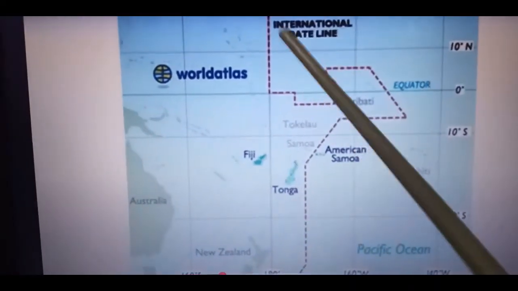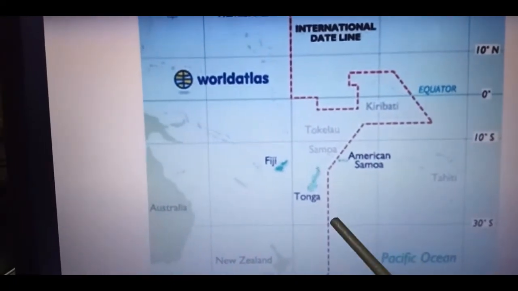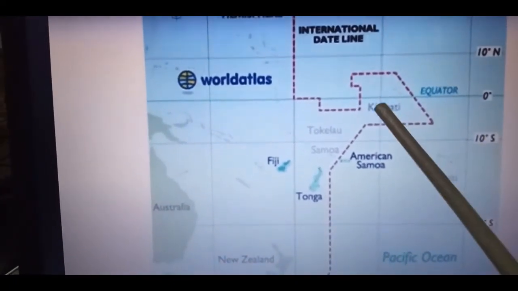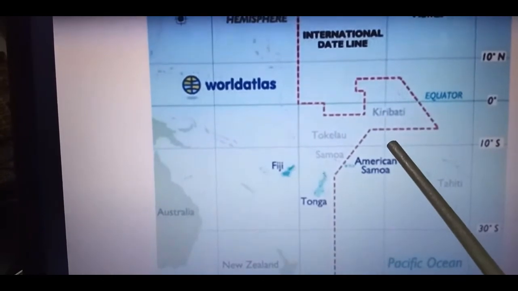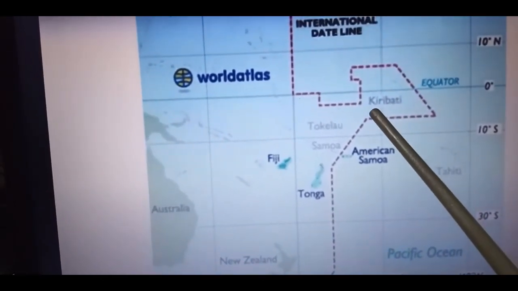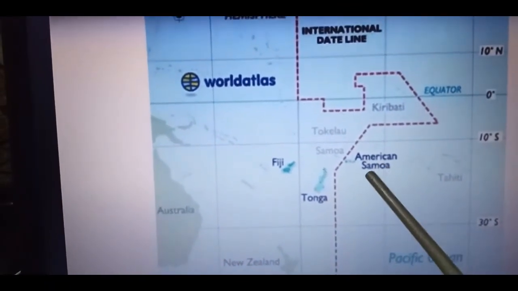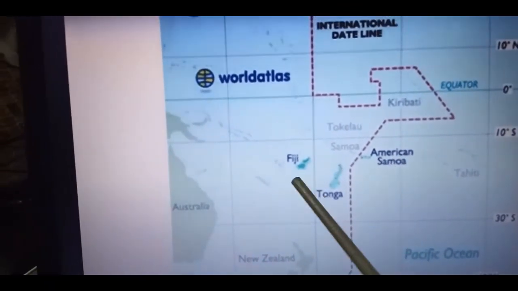Now, why is the international date line a zigzag line instead of being a straight line? Because there are many islands in the Pacific Ocean. As I told you, it lies in the Pacific Ocean. This is Kiribati Island, then you have the Tonga Islands, then the American Samoas, the Fiji Islands.